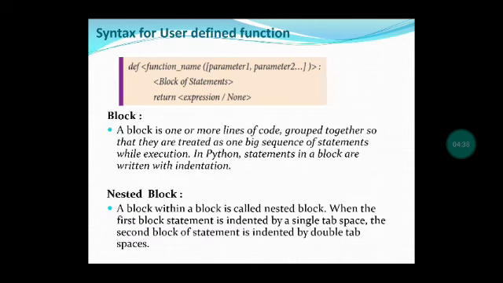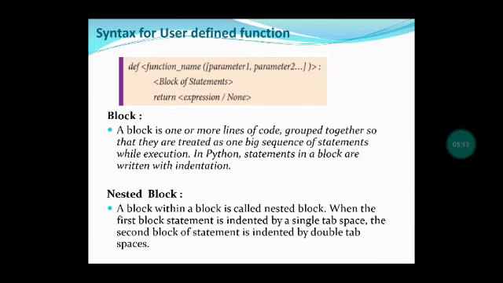Then we will see the syntax for the user-defined function. The same syntax which we have seen for defining a function is the syntax for the user-defined function. Here we have mentioned block. What is meant by block? Block means one or more lines of code. A group of statements formed together is called a block. That block should be indented.